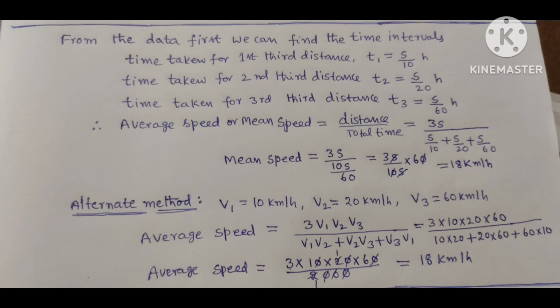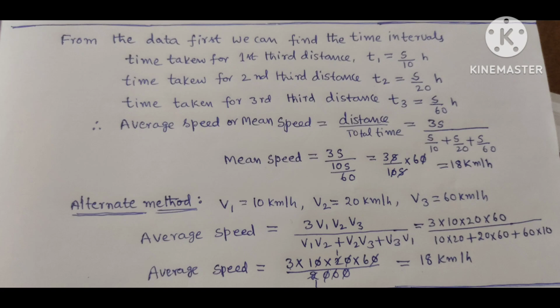Alternate method. There is an alternate method to solve this problem. That is, we can write the given data. V1 equal to 10 kilometers per hour, V2 is equal to 20 kilometers per hour, V3 is equal to 60 kilometers per hour.